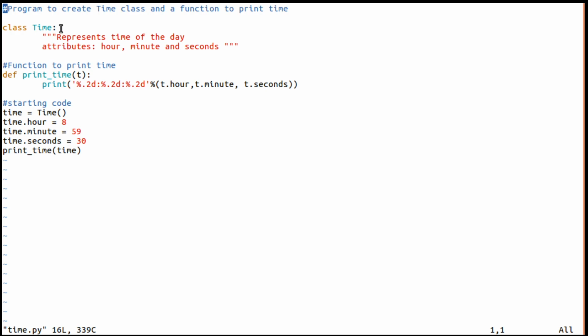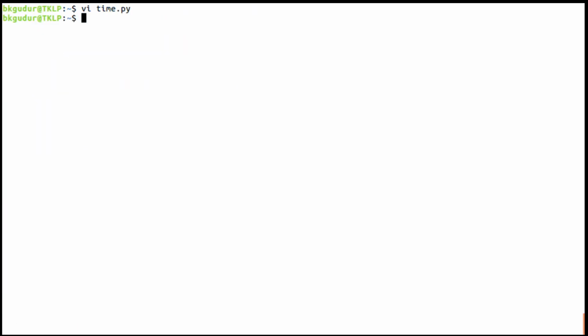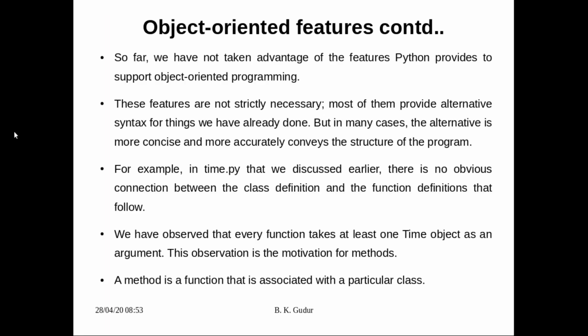This is an independent function. There is no connection between the class and the function. Both are very much independent, but we can have a relation between the class and the time. Yes, there is no connection between the class definition and the function definition.